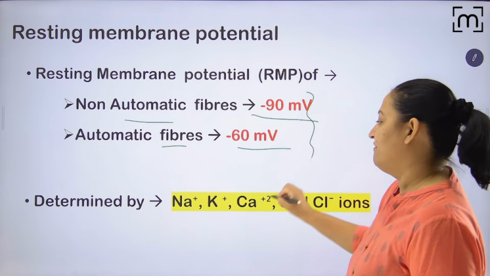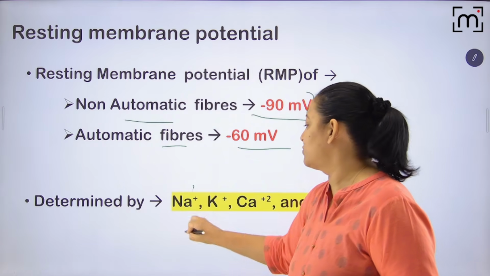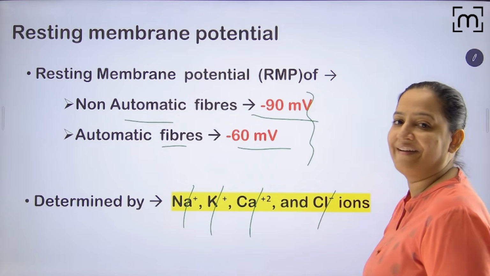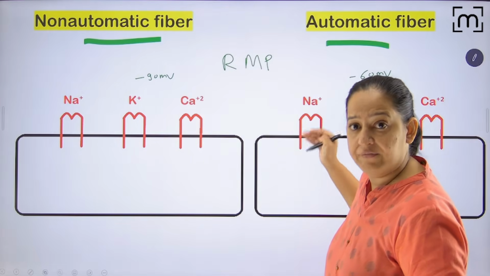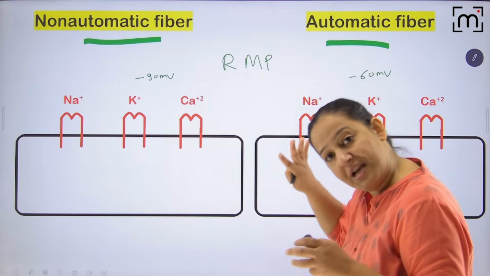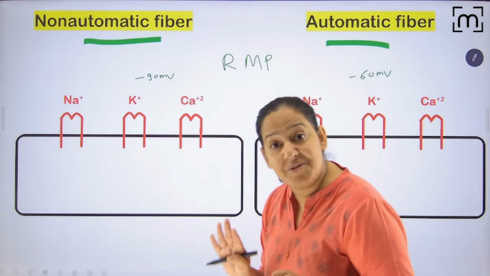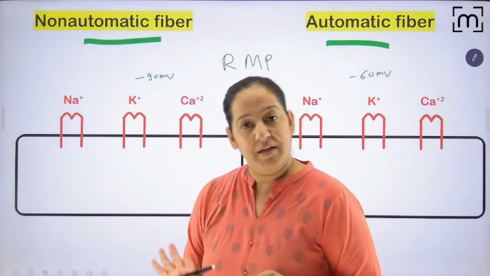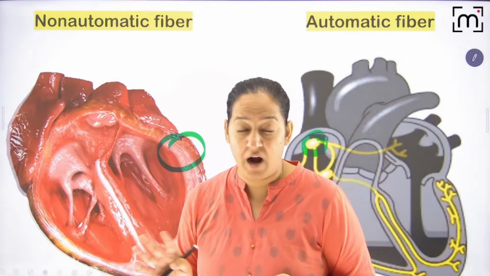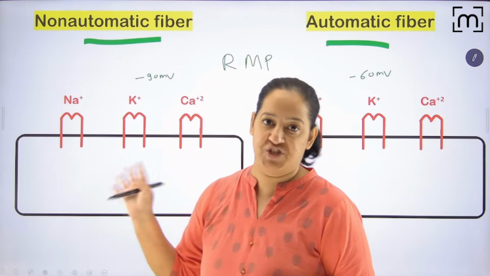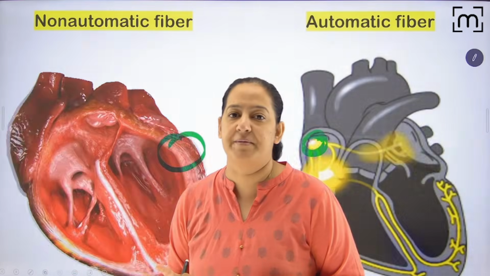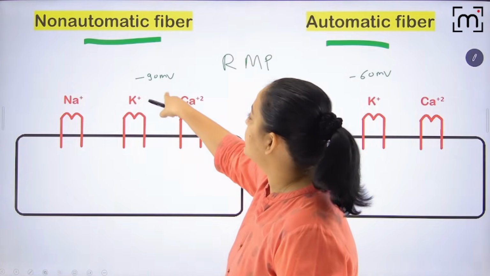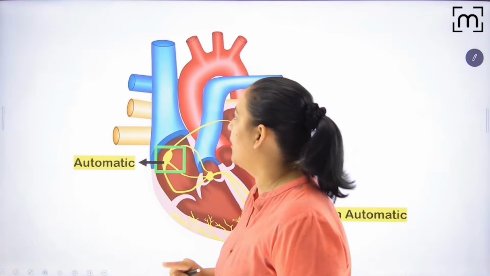This is maintained via ions. The main ions are sodium, potassium, calcium, and sometimes chloride ions. So with the concentration of these ions inside and outside of the cell, this resting membrane potential is maintained. Okay, this is resting membrane potential. When the heart is not contracting, at that time the potential is this. In the non-automatic fibers and automatic fibers, you have to learn these values. Here it is minus 90, here it is minus 60. I hope you got it.